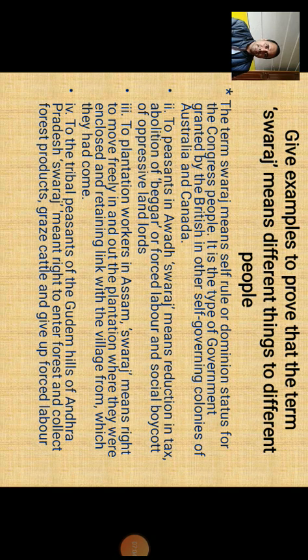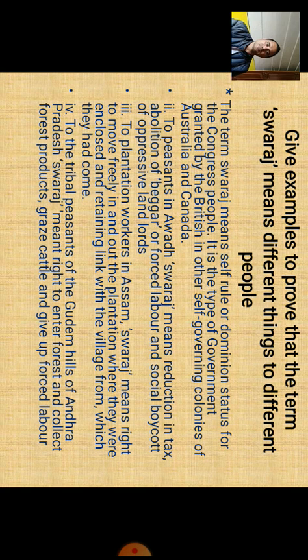So as we know, the term Swaraj means self-rule or dominion status for the Congress people. What does Congress think about Swaraj? A government like the one granted by the British to the self-governing colonies of Australia and Canada. So this is the meaning of Swaraj to the Congress. And the meaning of Swaraj to the peasants of Awadh is something different, as they have their own understanding of Swaraj.